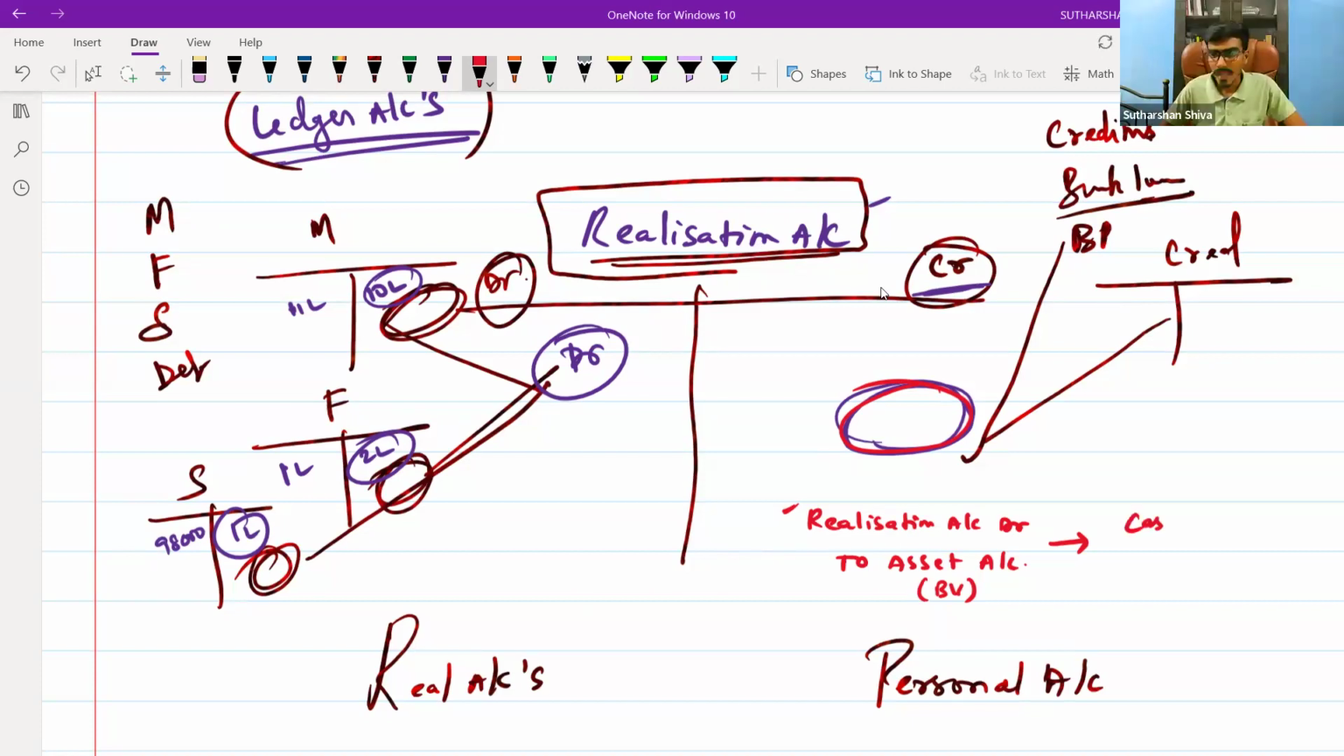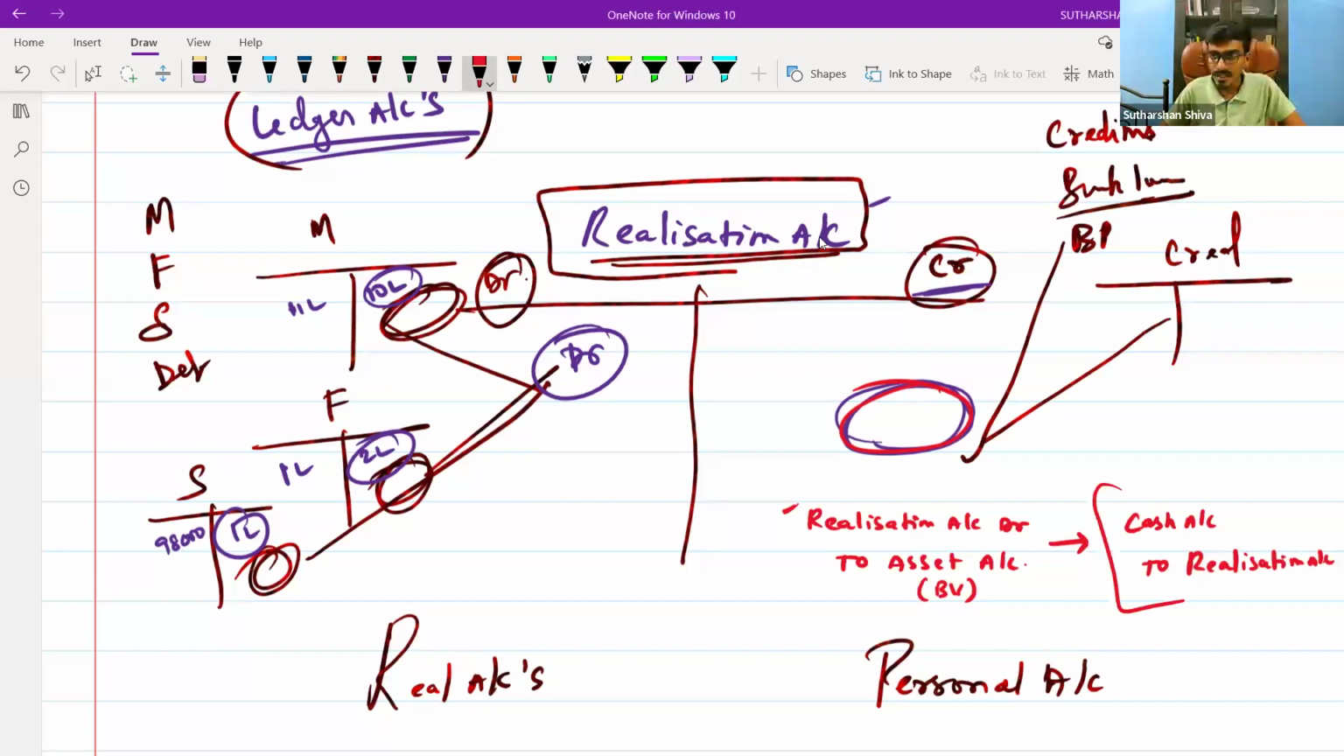Cash to account to asset account. Here, the asset account is already gone. You have already transferred it to the realization account. Now all the assets will be in the realization account. Now what is the journal entry? Instead of asset, you will put one account called realization account.